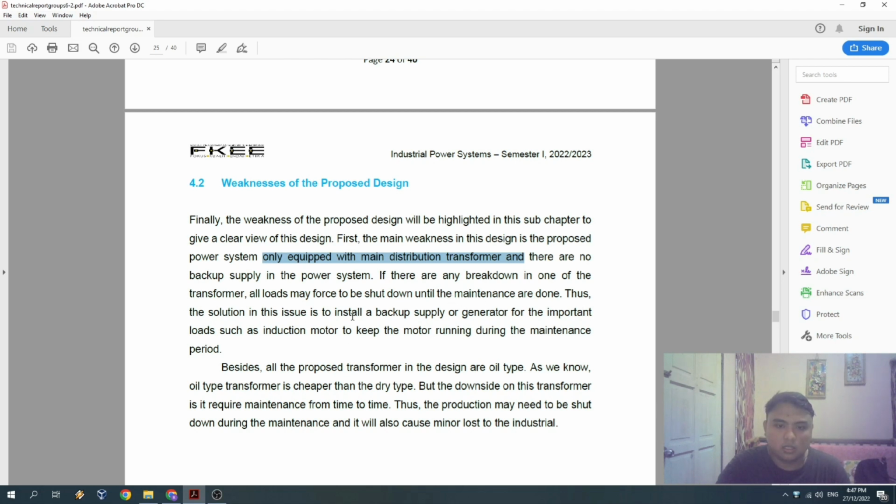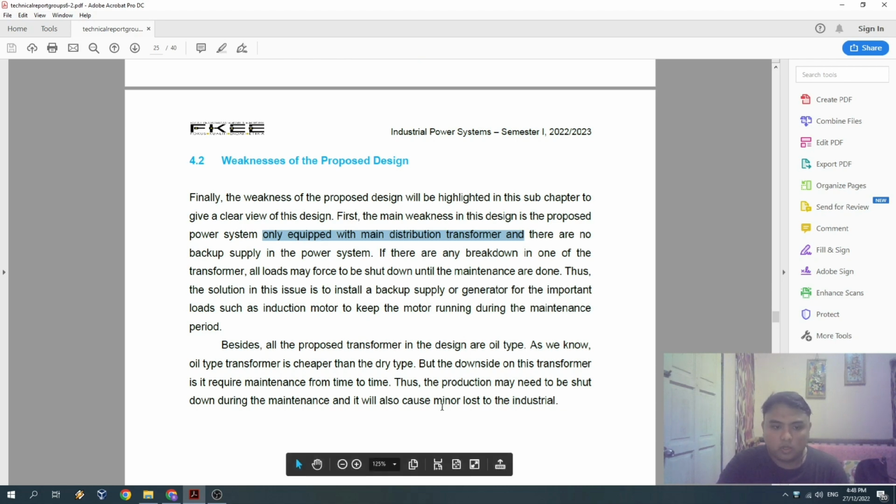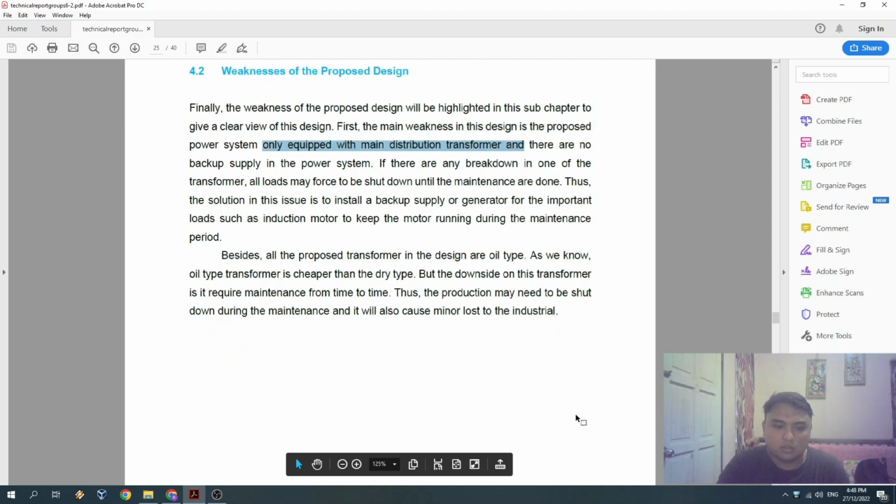This will affect the output of the industry itself. So all the loads, such as generators and induction motors, are affected during the maintenance period. Besides, all of the proposed transformers are oil type. We know oil type is cheaper than dry type, but the downside of this transformer is that it requires maintenance from time to time. Thus, production may need to be shut down during the maintenance. It will also cause a minor loss to the industry.